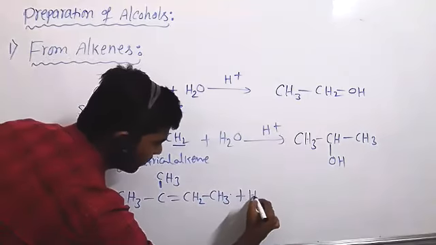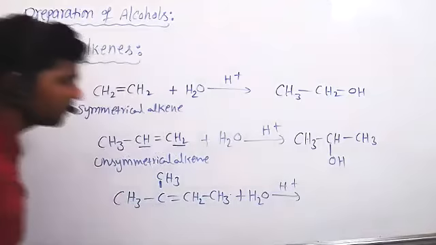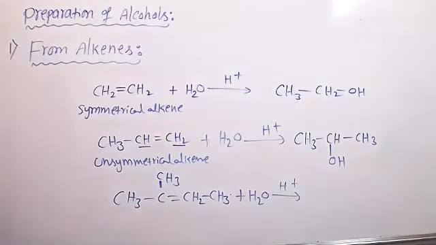Adding a water molecule in presence of acid medium, tell me what is the product? Lakshmi? So which carbon gets the OH group, which carbon gets the H plus ion? So the left one gets OH negative. Very good.